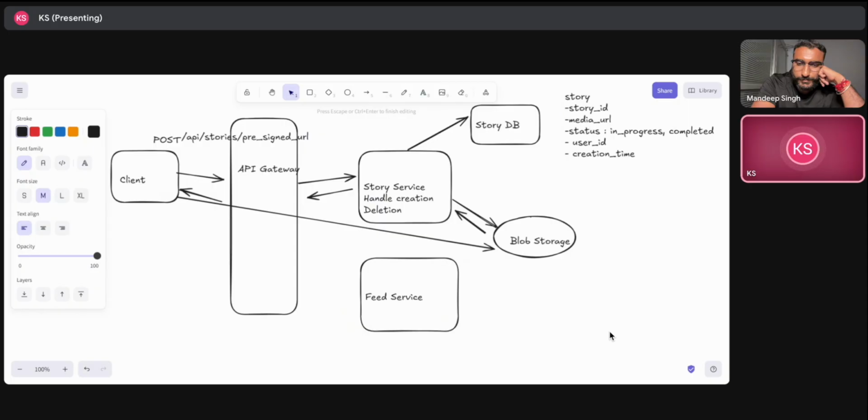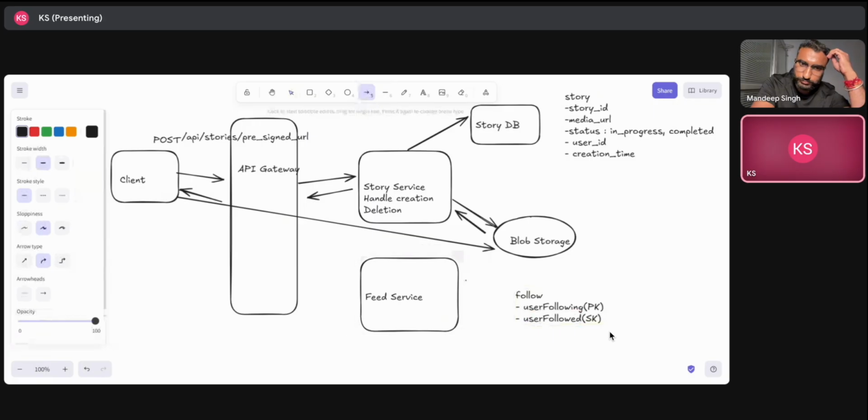And what the feed service will actually do is this. We will also have a follow table here. How will the follow table actually look like? Let's say we have user following and user followed. I think that should be the partition key for us, and let's say we have the other as a sort key. So for a particular user we want to generate a feed, right? By this, our feed service will make a call.